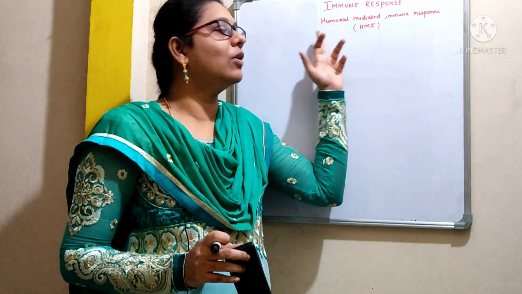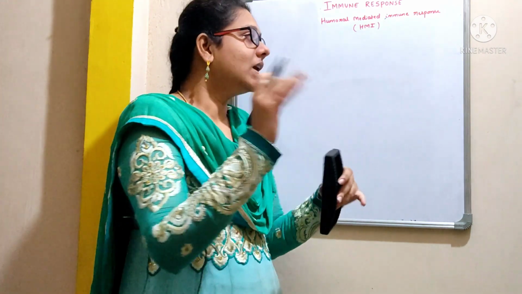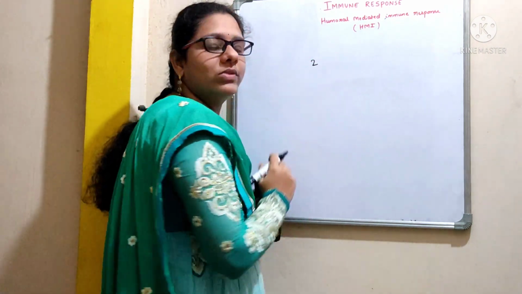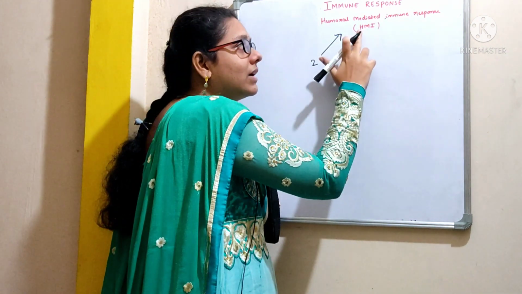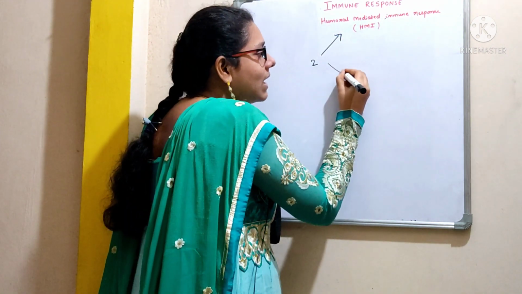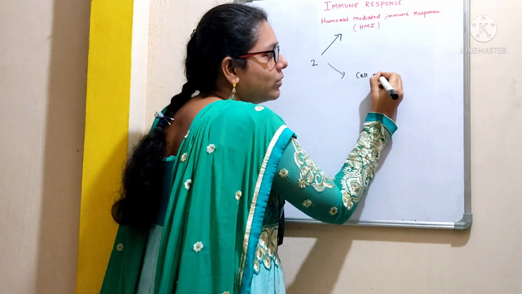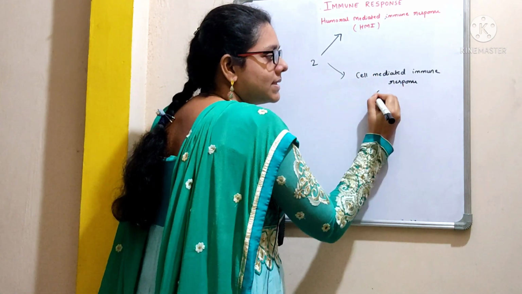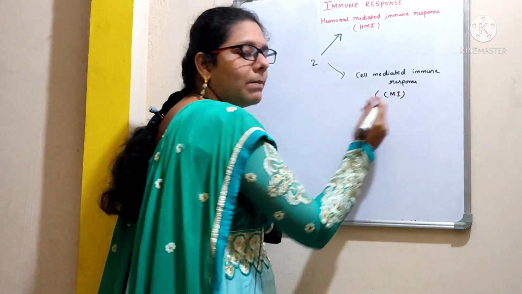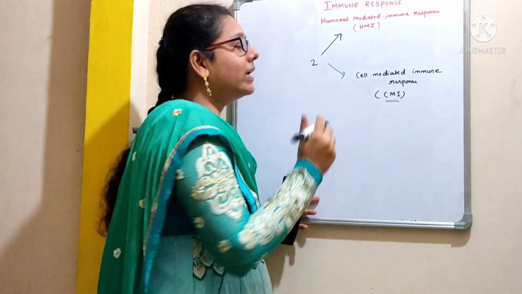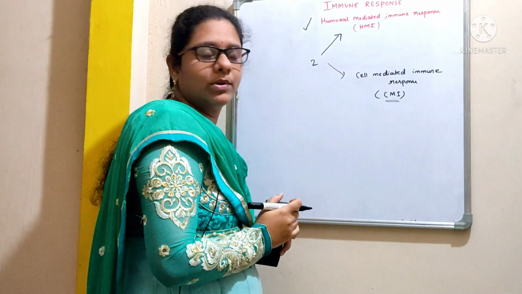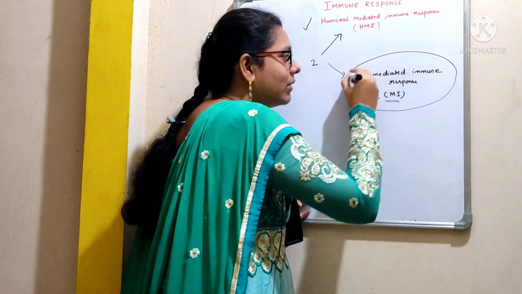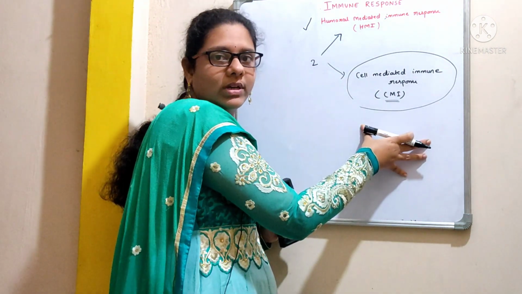Hello everyone, welcome back. This video is all about immune response. We have two different types of immune response. One is humoral mediated immune response, simply we call it as HMI, and the other one is cell mediated immune response. Simply we call it as CMI. Right now in this video I am going to talk in detail about this humoral mediated immune response. I am going to make a separate video on this cell mediated immune response.